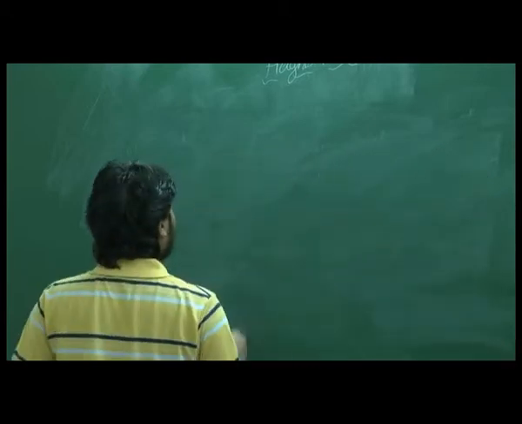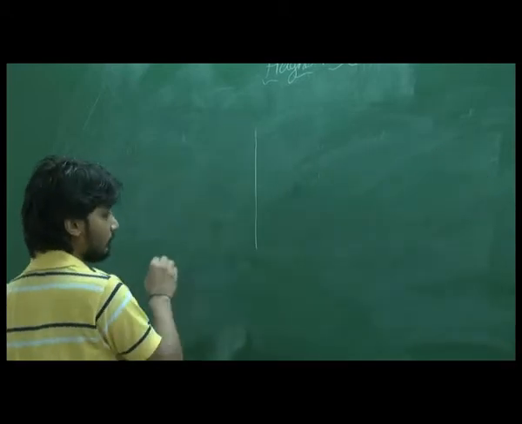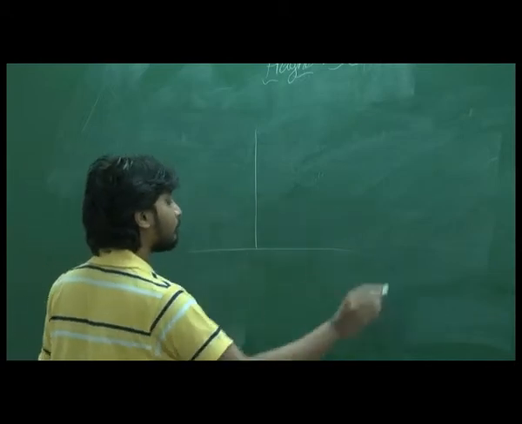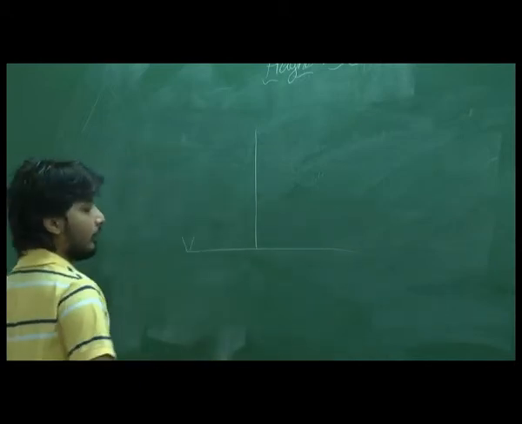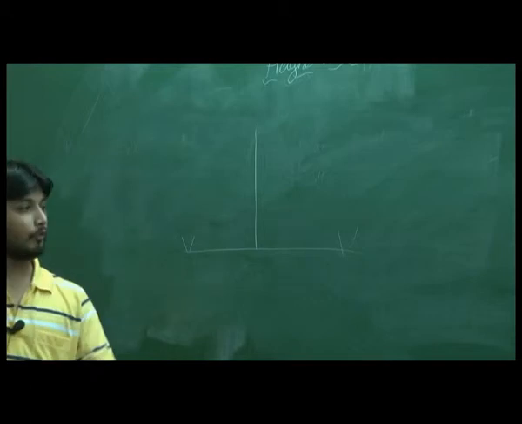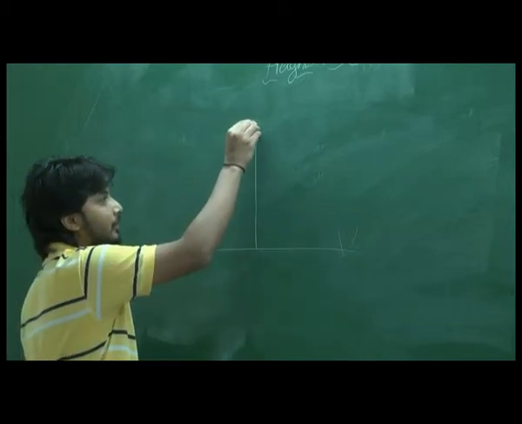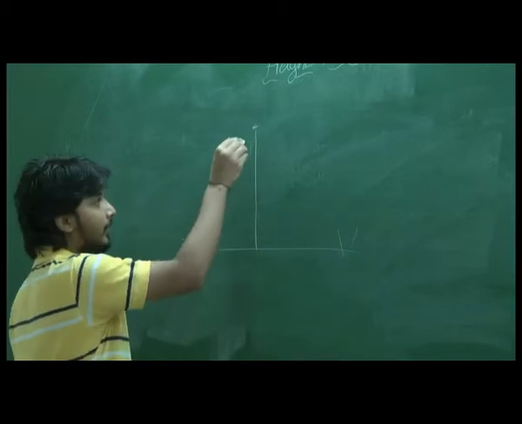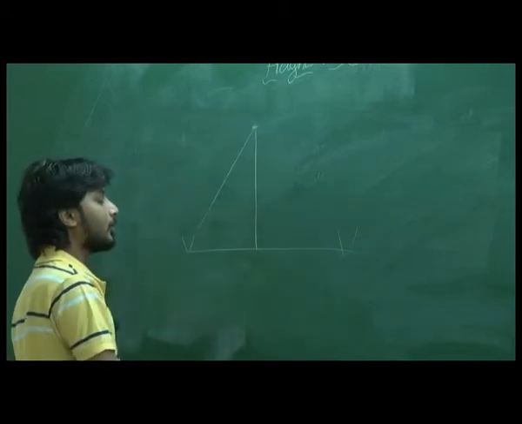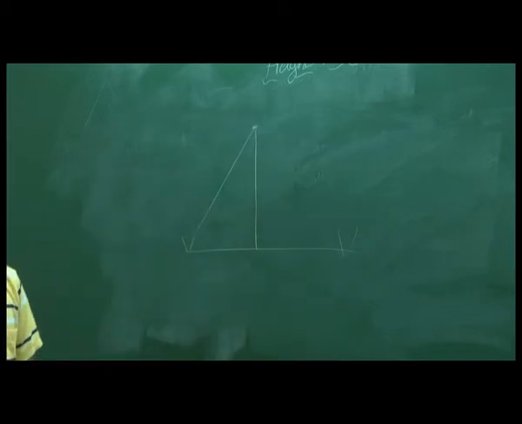Suppose there is a lighthouse and there are two ships which are on the opposite sides. Say one is to the north of the lighthouse and one is to the south of the lighthouse. They are exactly opposite. A person is standing here. He sees this ship at an angle of depression of some 30 degree.